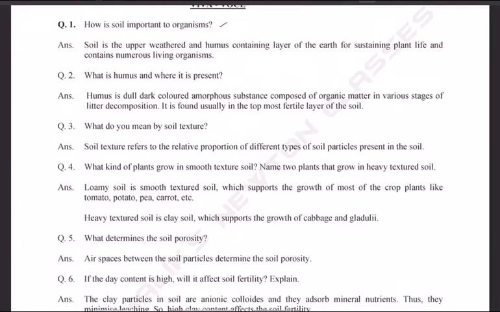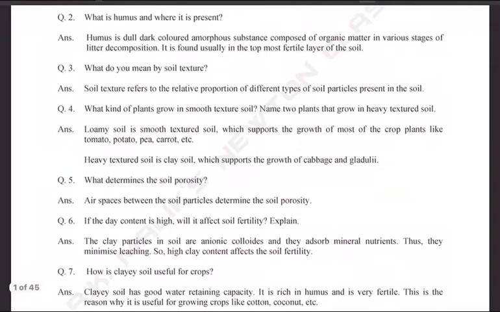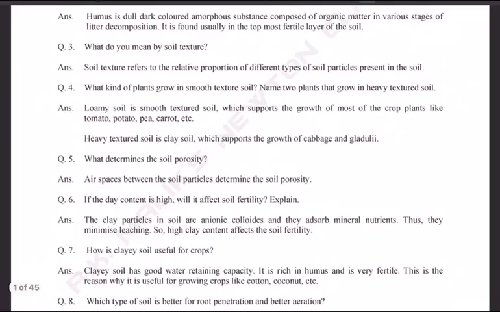Question 3. What do you mean by soil texture? Soil texture refers to relative proportion of different types of soil particles present in the soil. Question 4. What kind of plants grow in smooth texture soil? Name 2 plants that grow in heavy textured soil. Answer. Loamy soil is smooth textured soil which supports the growth of most of the crop plants like tomato, potato, pea, carrot, etc. Heavy textured soil is clay soil which supports the growth of cabbage and legume.